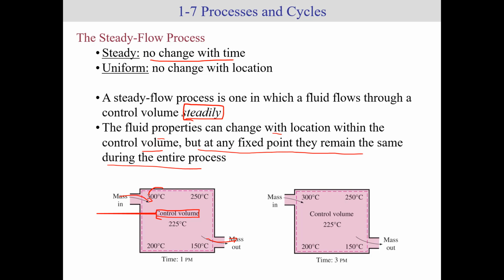So let's say I have a time stamp of 1 p.m. This process is occurring steadily. At this location, the temperature is 300 degrees Celsius. Well, at 3 p.m., the temperature at that location is still 300 degrees Celsius. But the water at this location may be 250, this location 225, and so forth. The position changes, the temperature is different, but over time, it's the same. Steady flow processes are important, and we're going to be using them pretty often in this class.